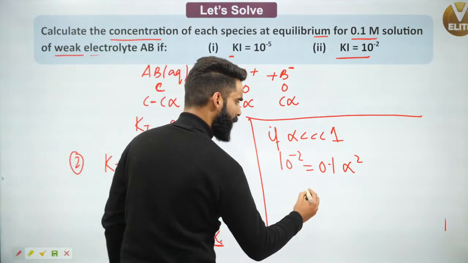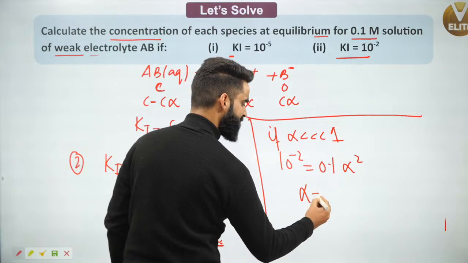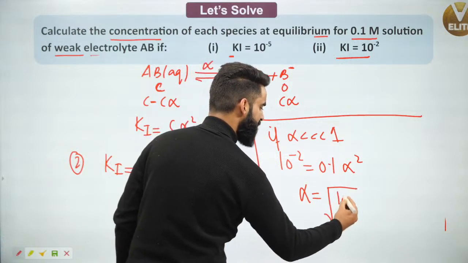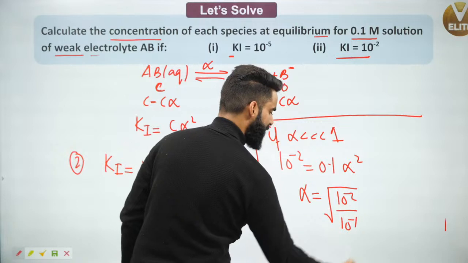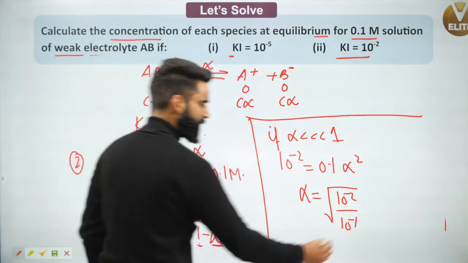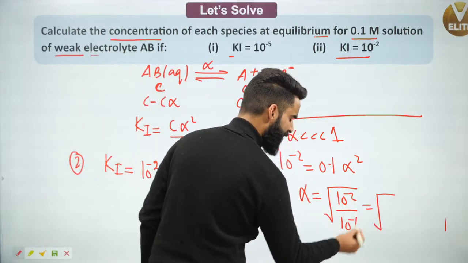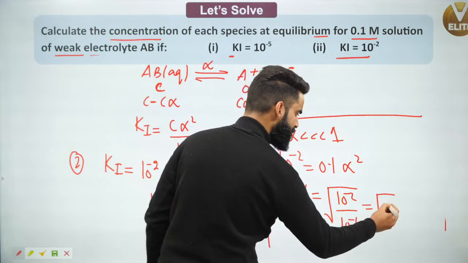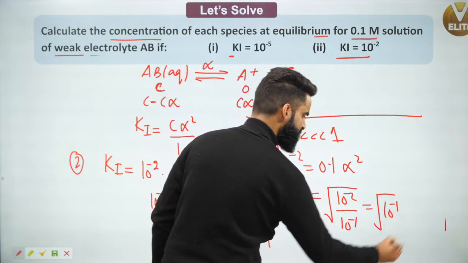Correct? So can I get the value of alpha as under root of 10 power minus 2 divided by 10 power minus 1? Yes. So 10 power minus 2 divided by 10 power minus 1 will come as 10 power minus 1.